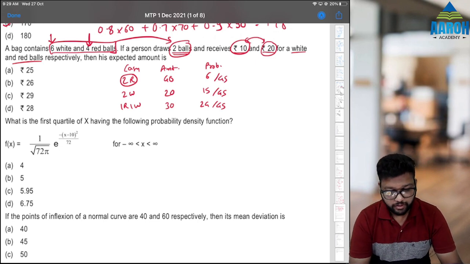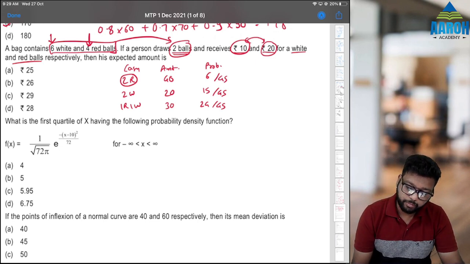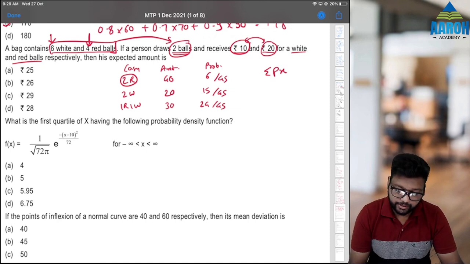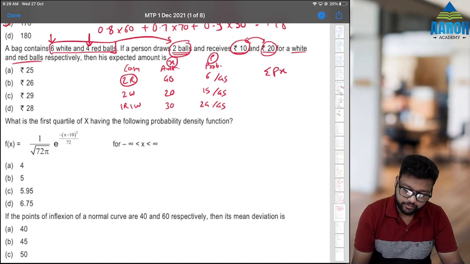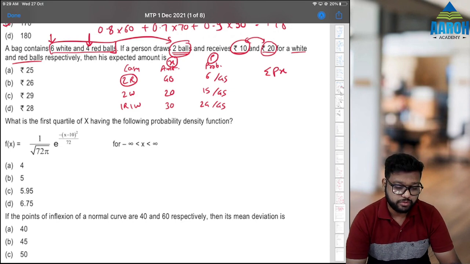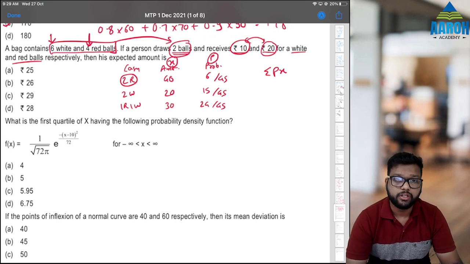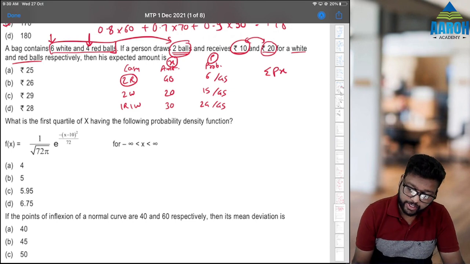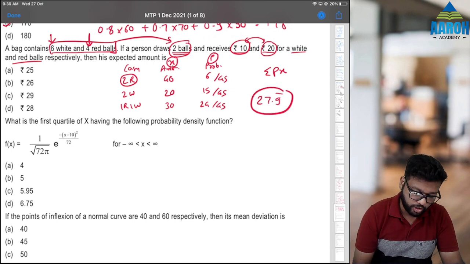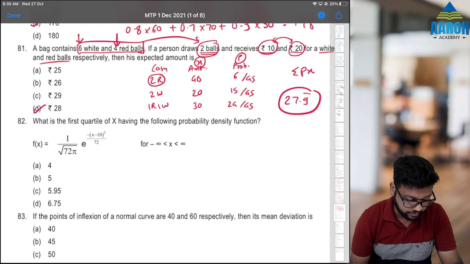Fine. So let's take Px. Summation Px is the expected value, right? So 40, this is x, this is p. So 40 into 6 by 45 M plus, 20 into 15 by 45 M plus, 30 into 24 by 45 M plus. If you press MRC, we get 27.9 recurring, which is 28, option D. Option D will be the correct answer for this one.